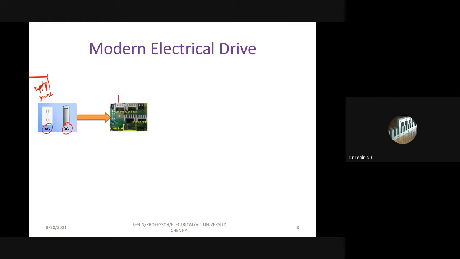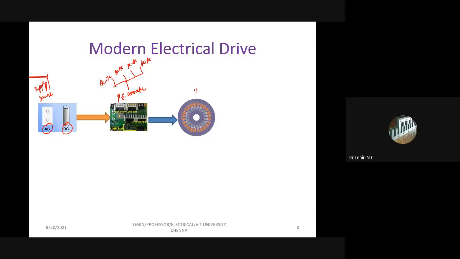So we need a power electronic controller or converter. Generally, people call it a converter. So we have four types of converters here: AC to DC, AC to AC, DC to AC, and DC to DC. So we have four different types of converters. Depending upon the motor we use and the application we use, we can choose the converter.